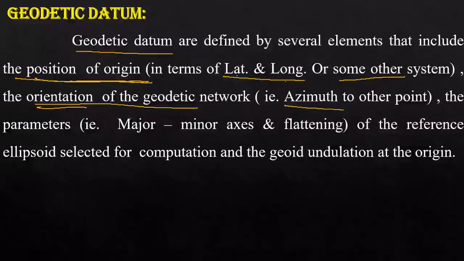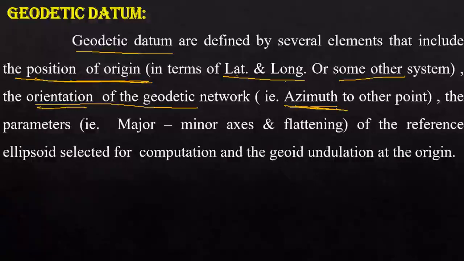Azimuth is nothing but the direction of a celestial object from the observer. We express this azimuth in terms of the angular distance from the north or south point of the horizon. You have studied this azimuth in your survey. So, the direction of the celestial object, expressed as an angular distance from the north or south point, is what we call azimuth.